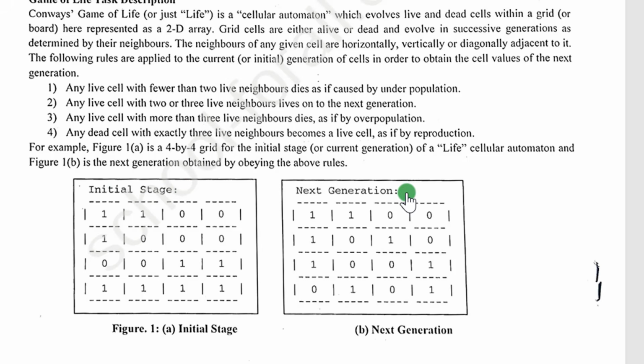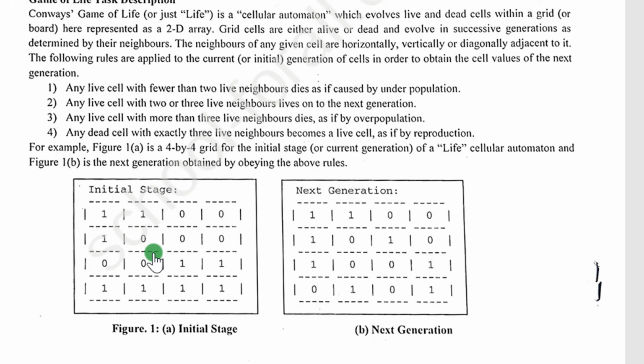After you have the next generation, if you analyze it, all the cells are no longer the same. Some cells have changed, maybe from life to death, or from death to life. So it's exactly that. And they are saying that for the grid to evolve from one generation to another, everything depends on the neighbors